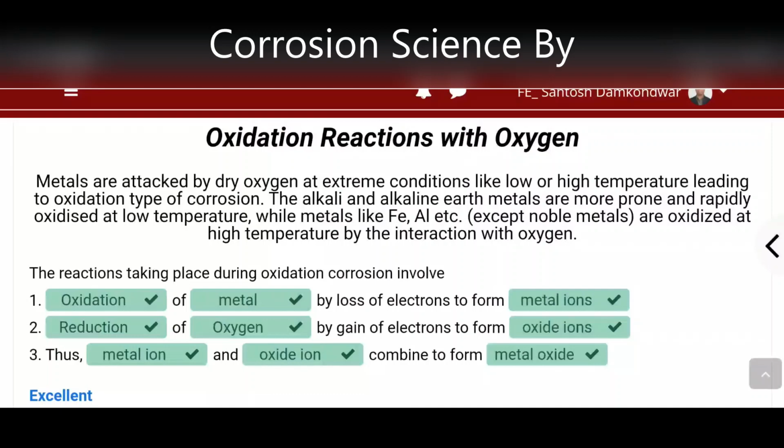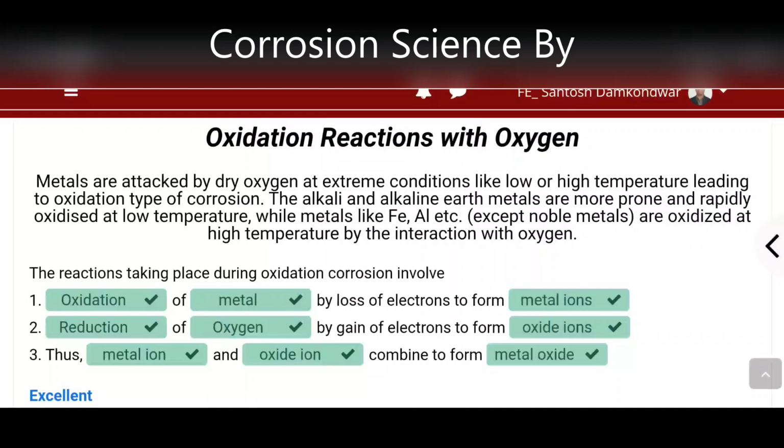So these are easily oxidized even at low temperature because they already have more reactivity. While iron or aluminum, which we use in our daily life, are oxidized at very high temperature.